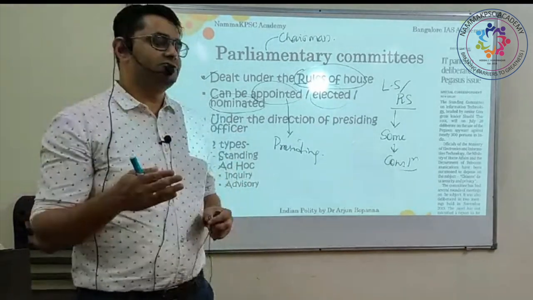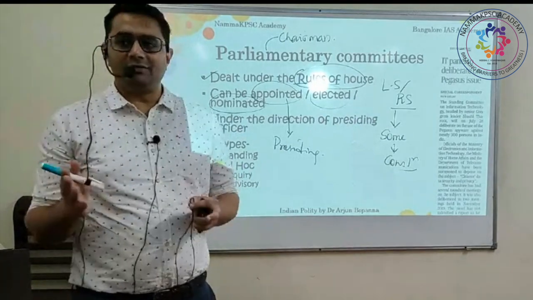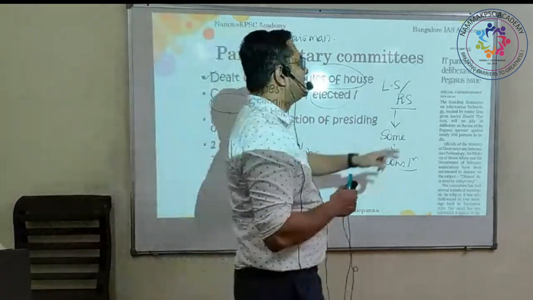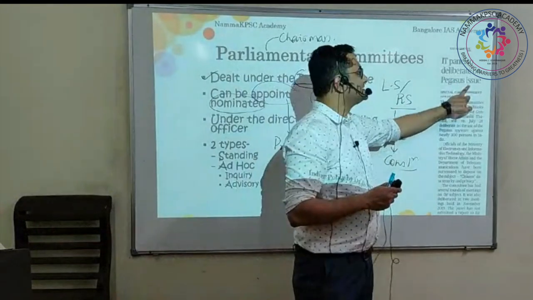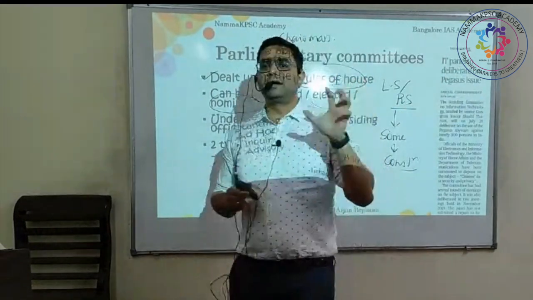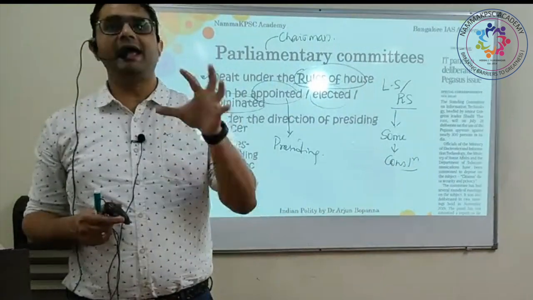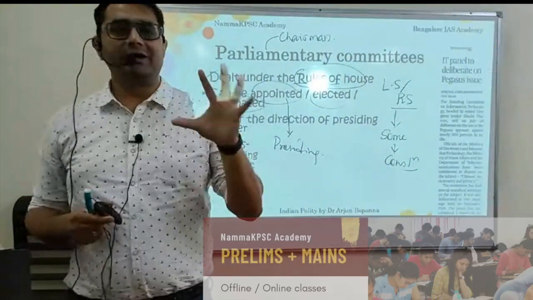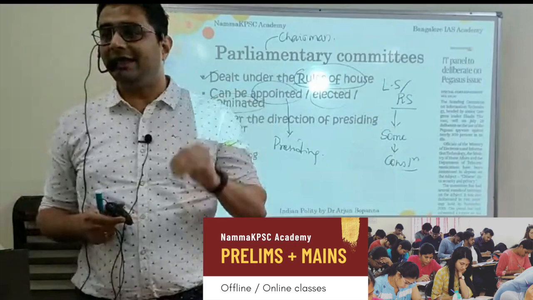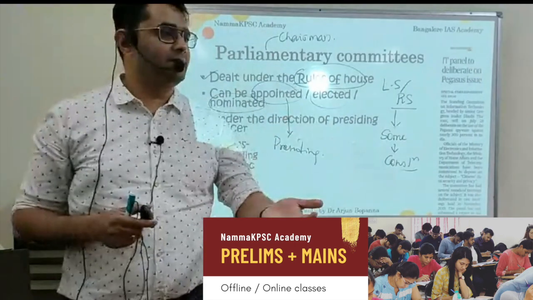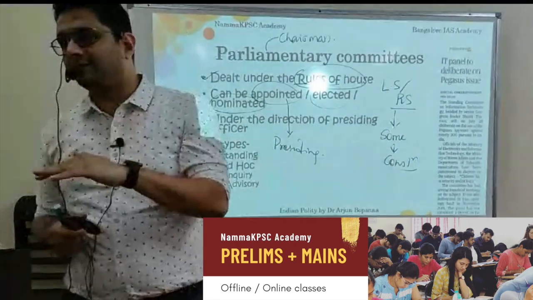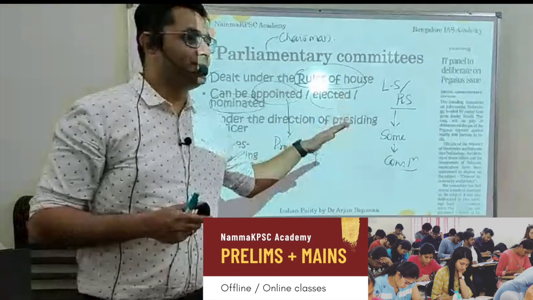So that was an issue, and the matter was sent to the IT panel, the Committee on Information and Technology, to deliberate on the Pegasus issue. They deliberated on what is happening and what should be done, and then they will give a recommendation to parliament, and then parliament will take it up. The homework is done by the committees.